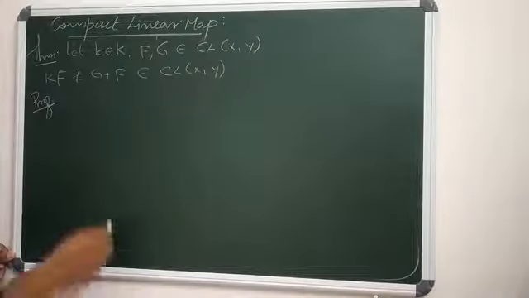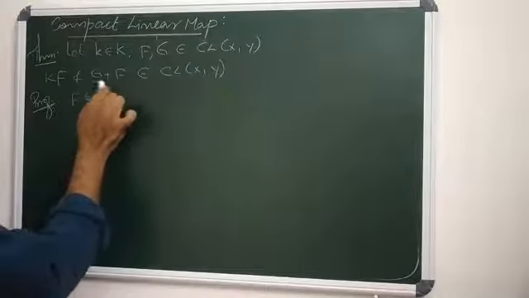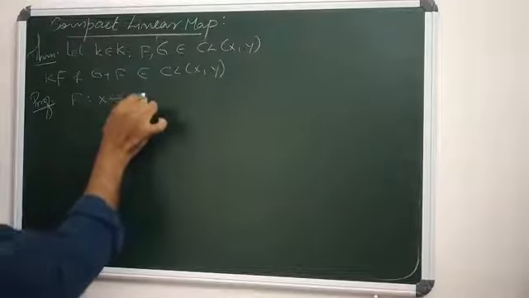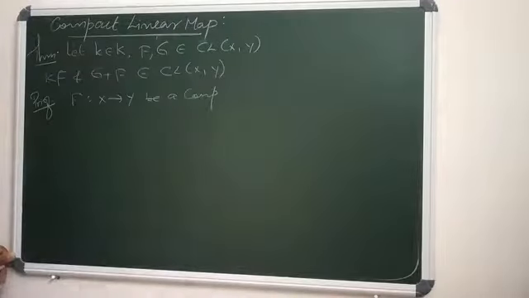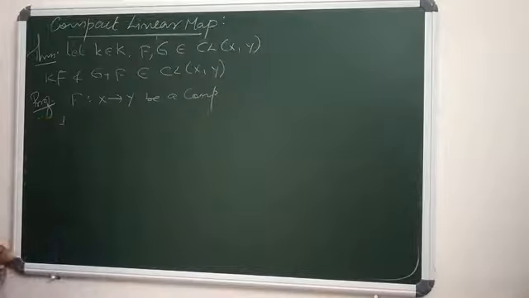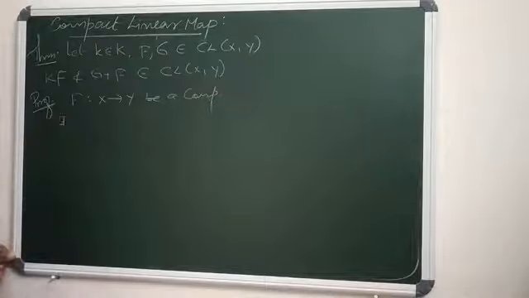It is given f is in CL(X,Y), meaning f is a compact linear map from X to Y. Then we know that f is compact if and only if for any bounded sequence xn of X, f of xn has a convergent subsequence in Y.